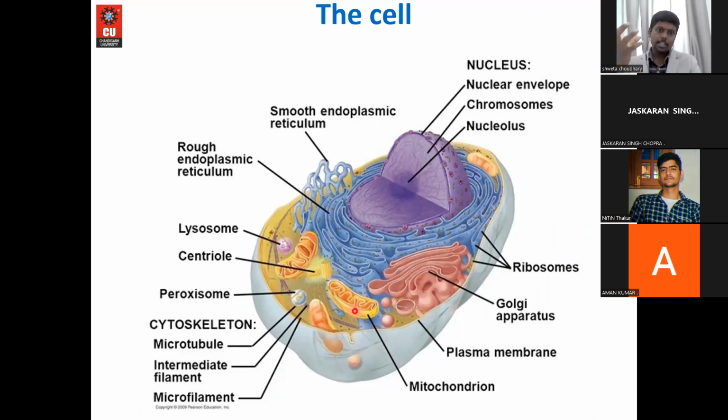The overall cell energy is derived from the mitochondria. The cellular architecture is maintained by the cytoskeleton. The proteins that have been synthesized by the ribosomes will be stored in the endoplasmic reticulum. If more proteins are stored, it is called rough endoplasmic reticulum; if fewer proteins are stored, it is called smooth endoplasmic reticulum. Then there are lysosomes, the cellular digestive system. Lysosomes digest particles, keep the cell healthy, and also supply further nutrition to the cells. So this is a typical eukaryotic cell.